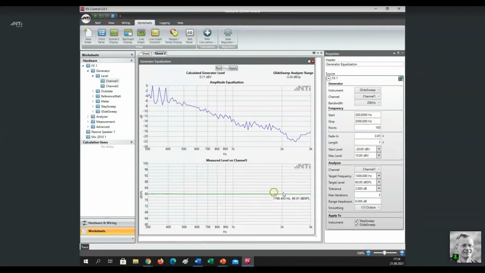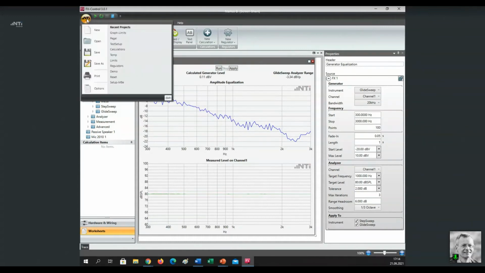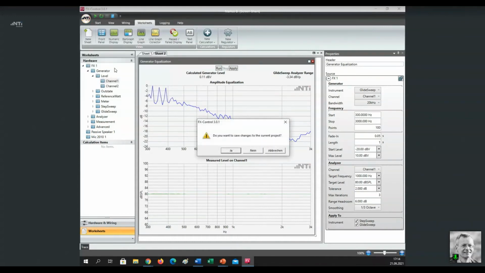Now, coming briefly back to this smoothing that I've already mentioned, the smoothing actually is already a calculation that is done by the system. So it receives the raw data from the microphone, the measurement data, and it smoothens it. So this is already a calculation, and I'm going to show you more about these calculation items in a next step. And for that purpose, I open a new project.